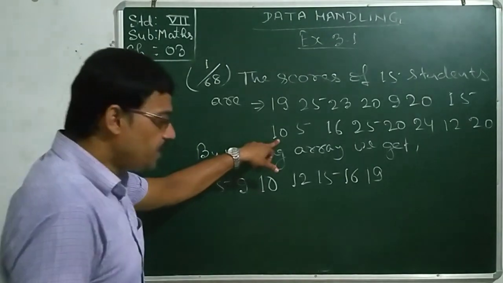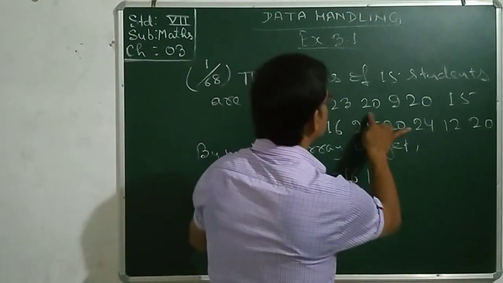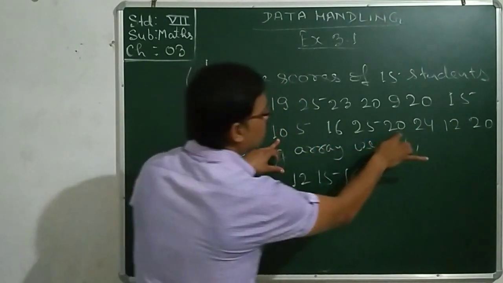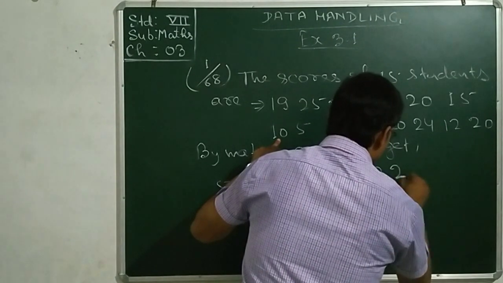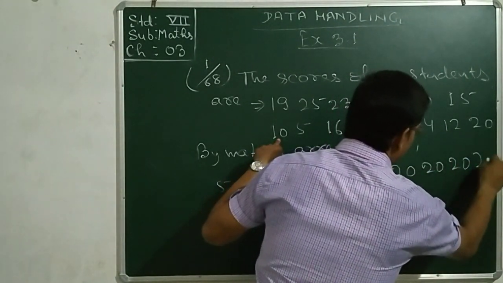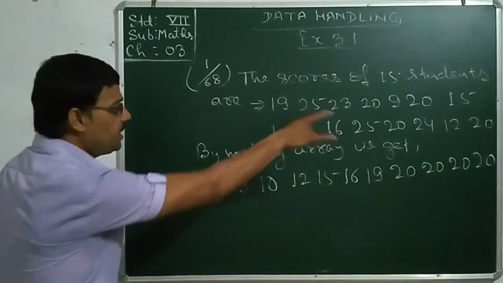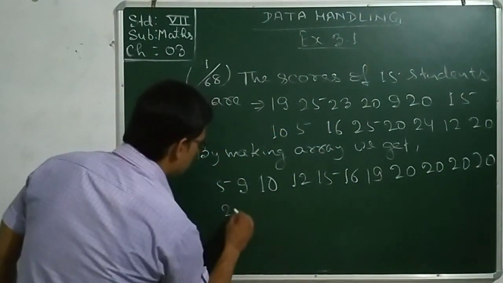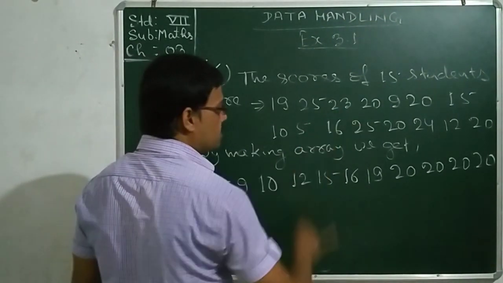But look at the 20: how many times did 20 appear here? Once, twice, thrice and four times. So 20, 20, 20 and once again 20. After the 20, the next number is 23, only once.